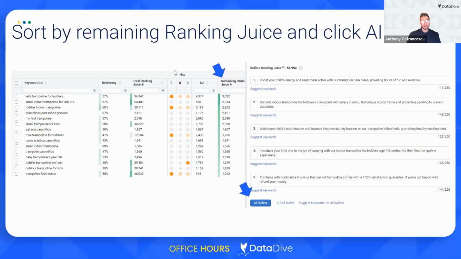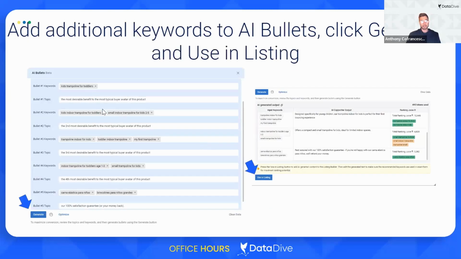So what I recommend doing is looking at the remaining ranking juice keywords, looking at my hit counter and seeing, okay, what have I not used in my title? What could still be in the bullet points and what still has a lot of ranking juice left? So in this example, we have "small indoor trampoline for kids 2 to 5." I would copy this keyword, and then inside of this submenu, you can see that I've added this right here. So now when I click generate, the AI copywriter is going to try to integrate these extra keywords.